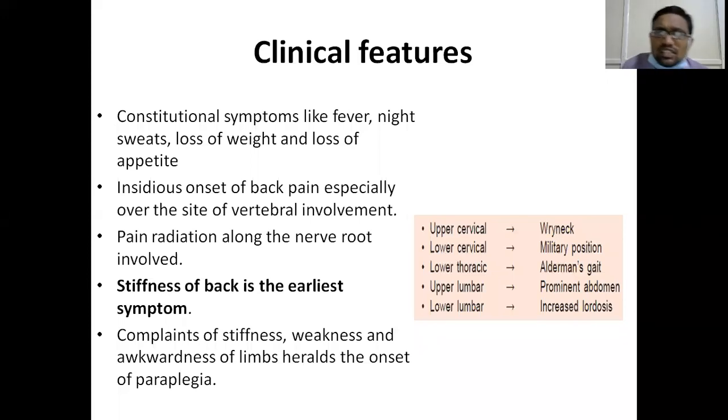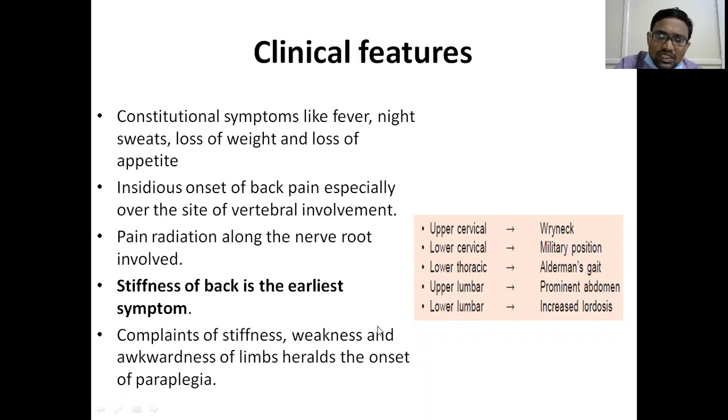These are different descriptions given to the different postures that we see in different involvement of the spine. In the cervical spine, it is usually called wryneck and military position. In the thoracic spine, Alderman's gait. In the lumbar spine, it is an exaggerated lumbar lordosis or prominent abdomen. So this is how it is described here.